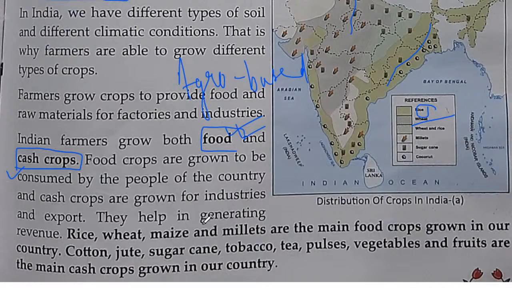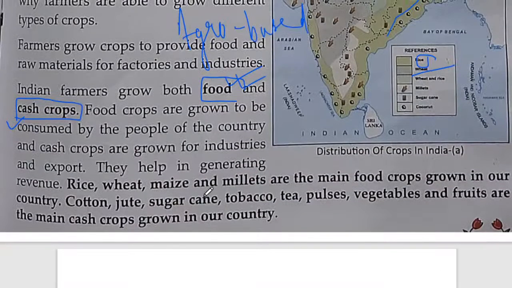Let me give you one example. If you go to your garden and observe the soil carefully, you will find that every part of your garden has a different kind of soil. Think about the condition of the whole of India. Definitely every part of India will have different soil, weather, and temperature. Thus we can grow various types of crops in India.